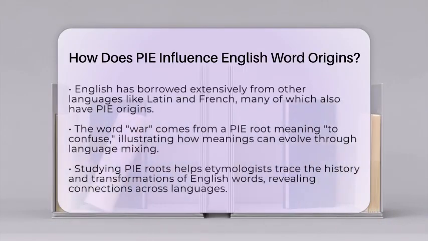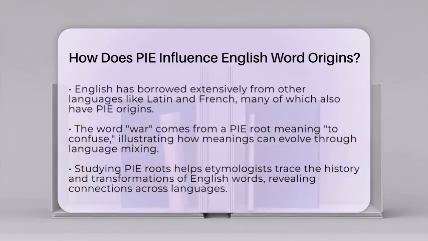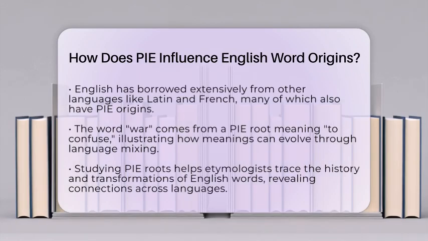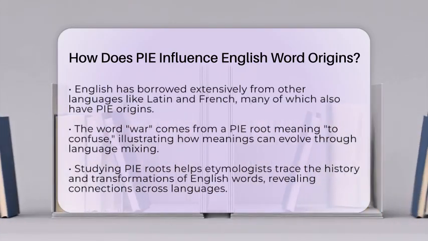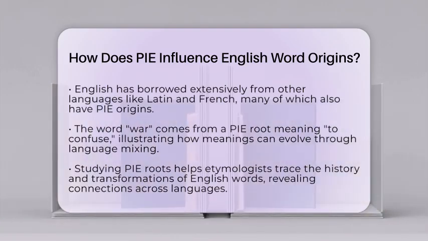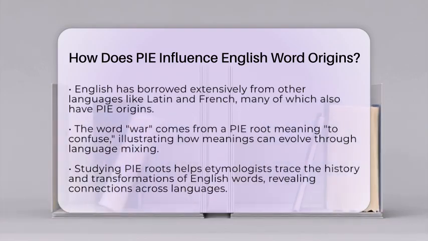Loanwords and language mixing also play a role. English has borrowed extensively from Latin, French, and other languages, many of which also trace back to pi. This means that English vocabulary includes various words with pi origins but different paths and meanings. For example, the English word war comes from a pi root meaning to confuse, which passed through Germanic and Old French before entering English.